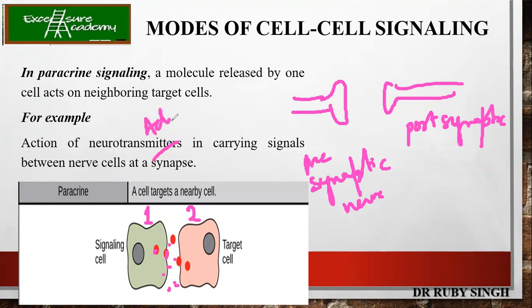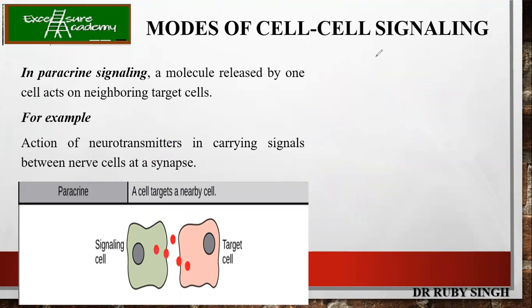Let us talk about ACh, that is acetylcholine. Whenever there is an impulse transfer, there is an increase in the calcium level. This increase in calcium level results in ACh vesicle release into the synaptic cleft, and it goes and binds to the receptor over here, which finally results in the opening of Na+ and K+ ion channels. Don't worry, I'll be taking this again in detail in coming slides. So this is one example of paracrine signaling.